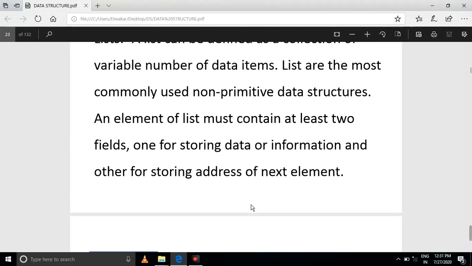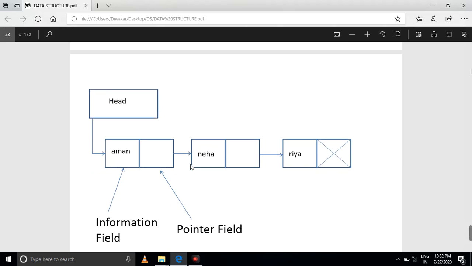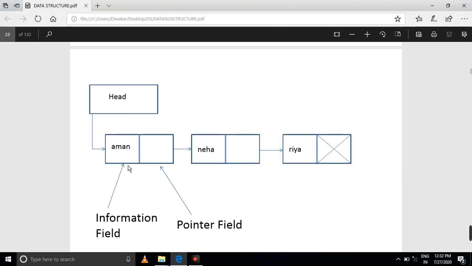You have to say this is the non-primitive level. We are declaring the non-primitive data structure list. Non-primitive means heterogeneous, not similar, dissimilar. Why? Because in a list you are storing bulk data items. That's why we say one field stores data information and the other stores the address. So the next element you consider is the next element. This is the first element, then the next element, the next element, and the next element.